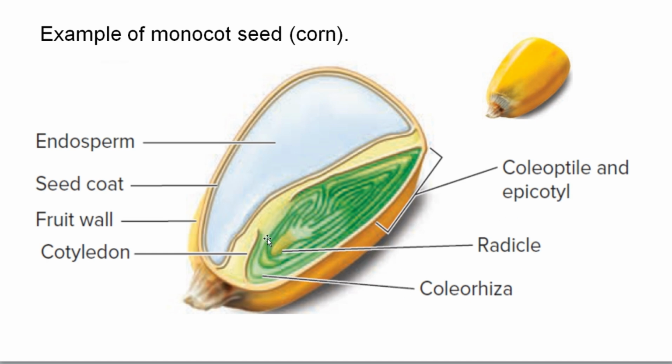There is the radicle, and the coleoptile and coleorhiza are found in monocot seeds. So in monocot seeds, the endosperm is large and prominent, whereas the cotyledon is small and thin, and there are other structures known as coleoptile and coleorhiza.